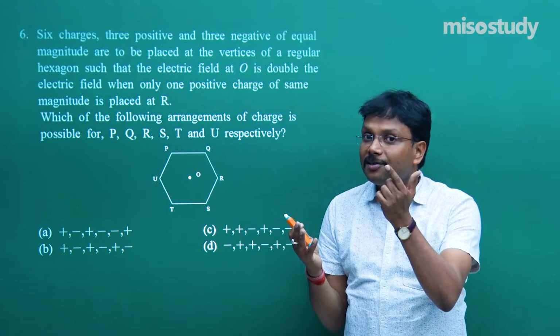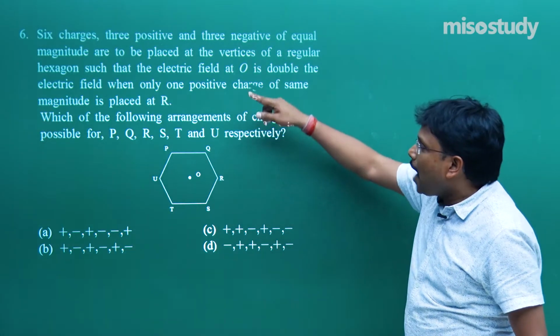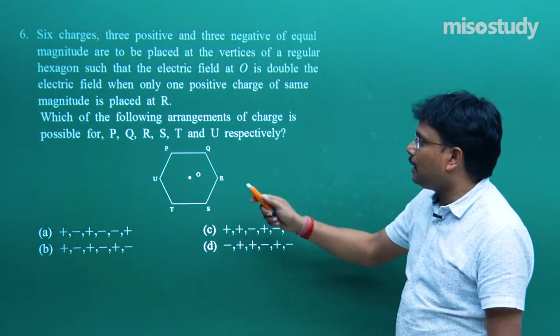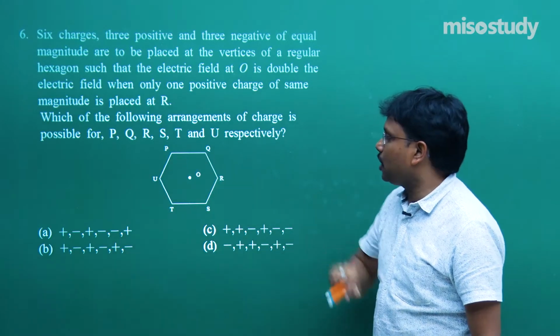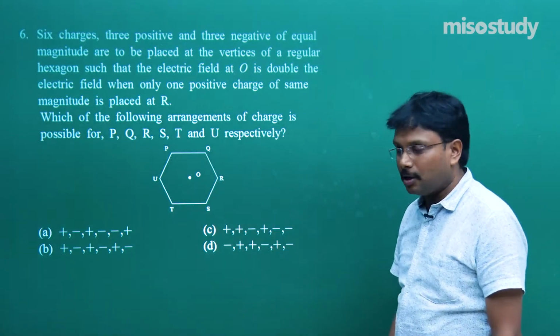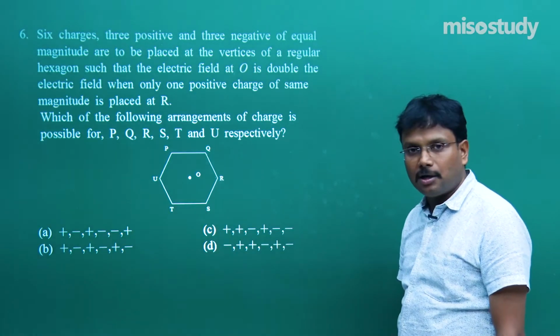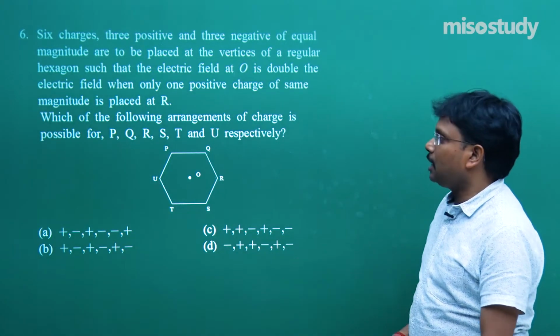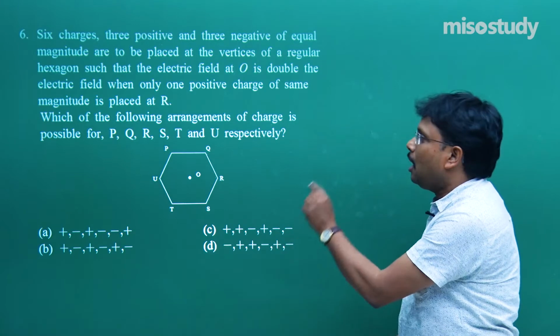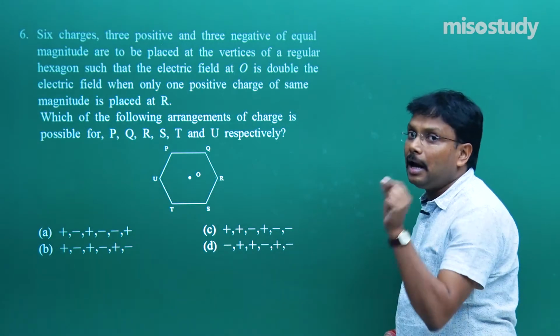Yes, definitely a situation is possible. So we have to start from this approach: a positive charge over here, a negative charge over here, a positive charge over here, negative charge, positive and negative. So let's start finding the solution with this fundamental approach.